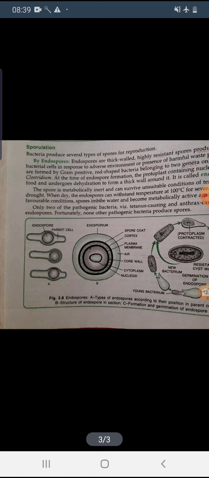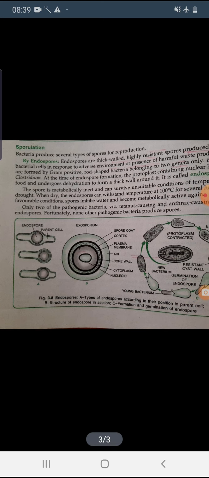So at the time of endospore formation, the protoplast, means the inside jelly-like substance containing the nuclear body, stores the food. Okay, and undergoes dehydration to form a thick wall around it, and it is called the endospore, right?